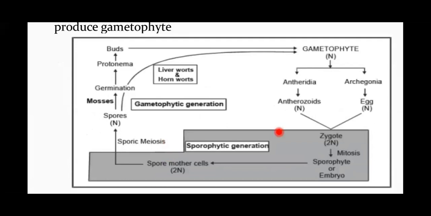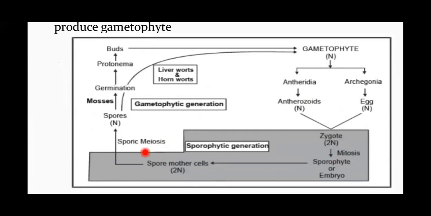The gametophyte, which is nothing but the main plant body, bears antheridia and archegonia, producing antherozoid and egg respectively, which fuse to form the zygote. The zygote undergoes normal equational division, that is mitosis, to form the sporophyte, and it forms the 2n spore mother cells.